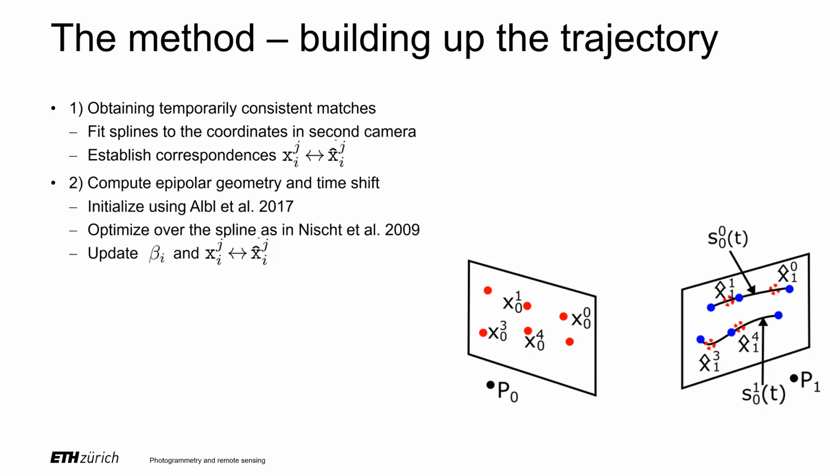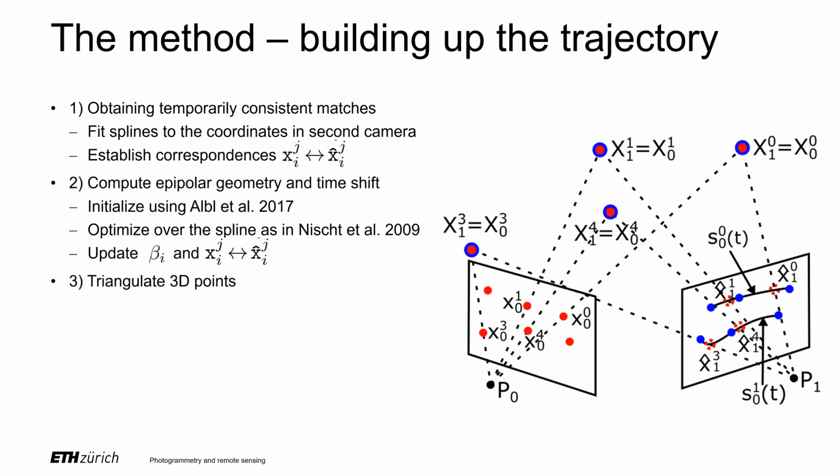We then use our previously published minimal solver to estimate the epipolar geometry of the camera pair as well as the time shift. Thanks to the minimal solver, we can do this robustly in RANSAC to eliminate outliers. After a robust estimation, we refine the parameters further using nonlinear optimization on all inliers. Then we update our initial guess of the timeshift beta.